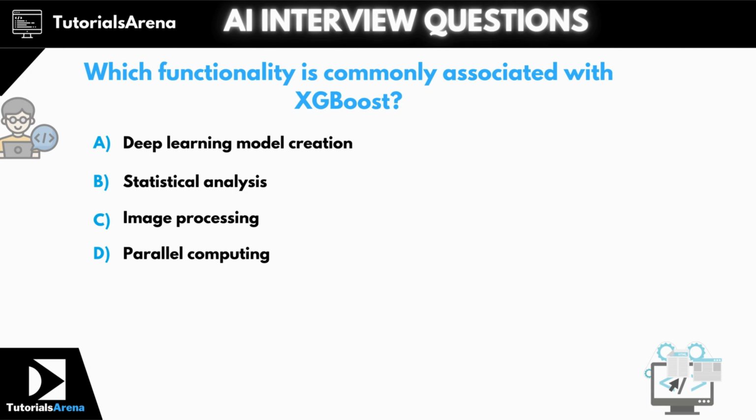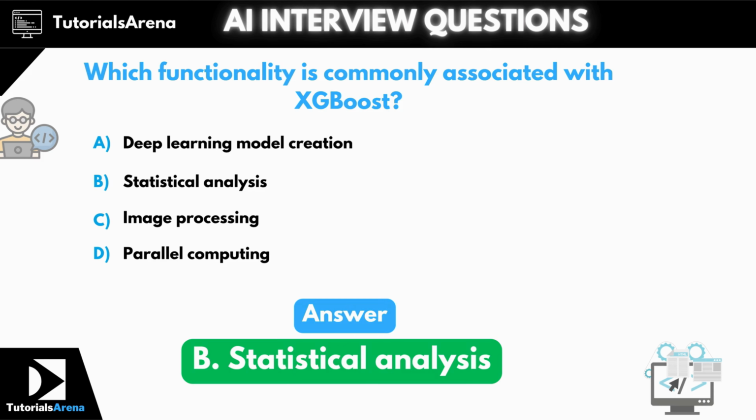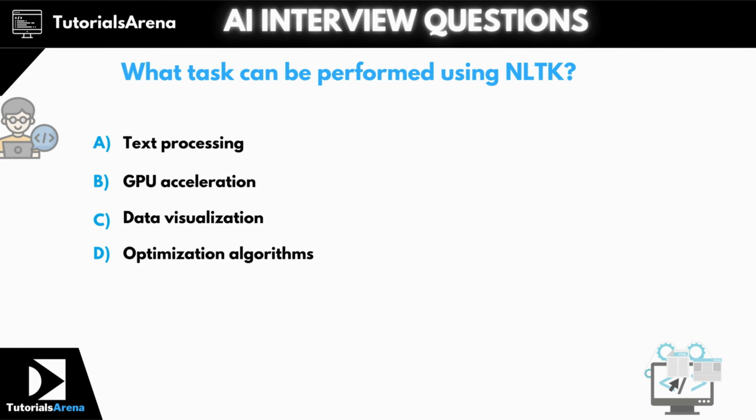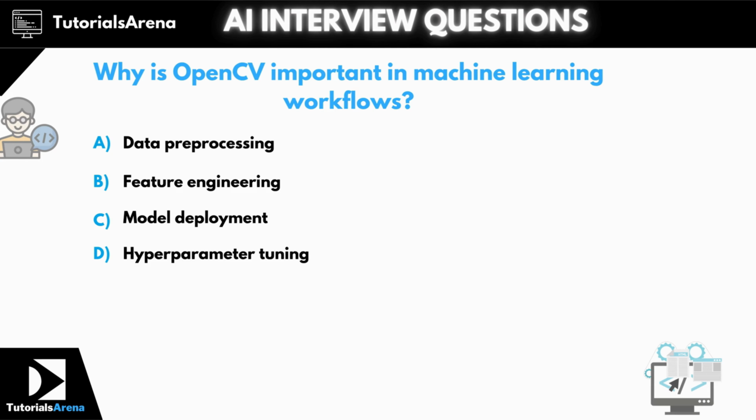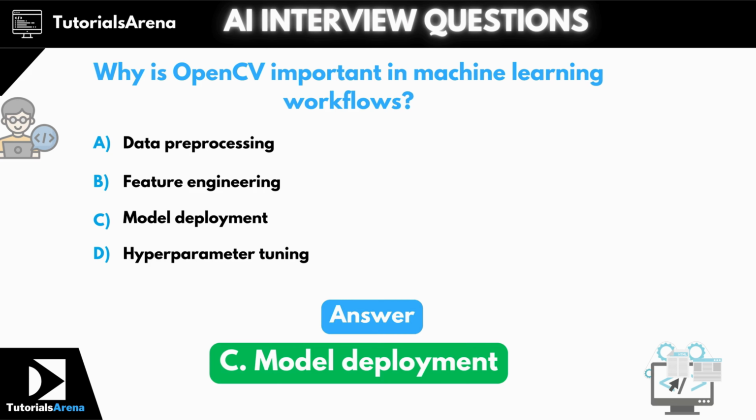Question 6. Which functionality is commonly associated with XGBoost? The correct answer is option B, statistical analysis. Question 7. What task can be performed using NLTK? The correct answer is option D, optimization algorithms. Question 8. Why is OpenCV important in machine learning workflows? The correct answer is option C, model deployment.